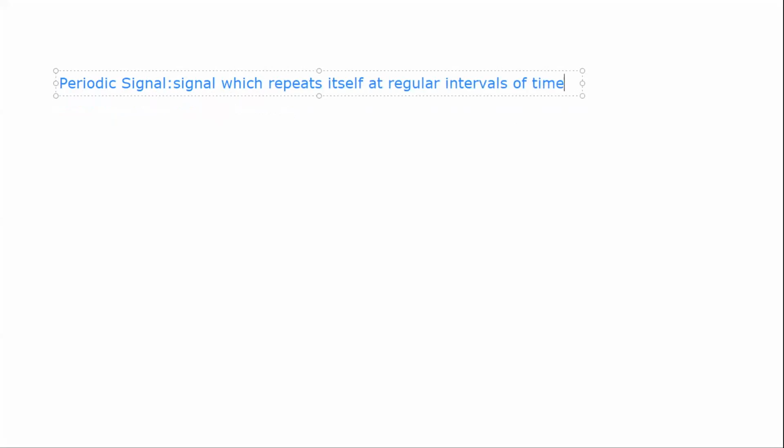And a signal that doesn't repeat itself at regular intervals of time is called an aperiodic signal.